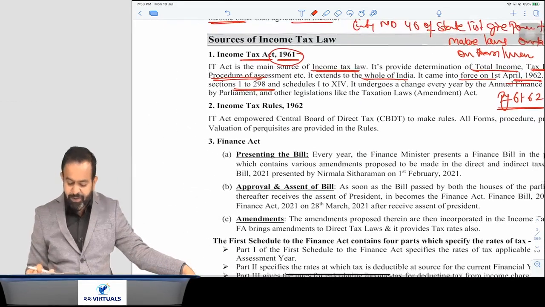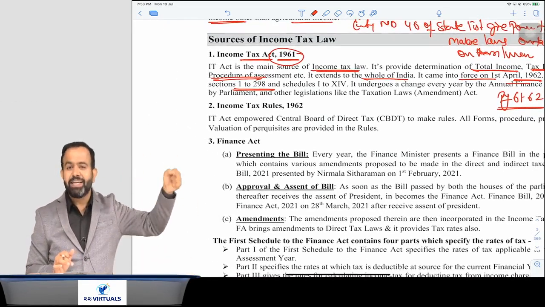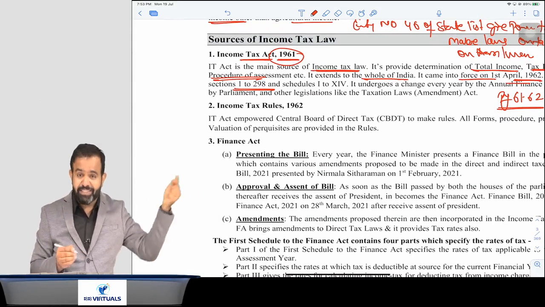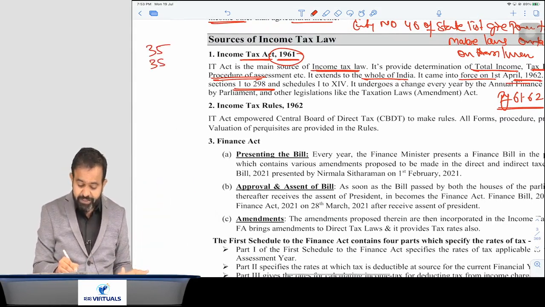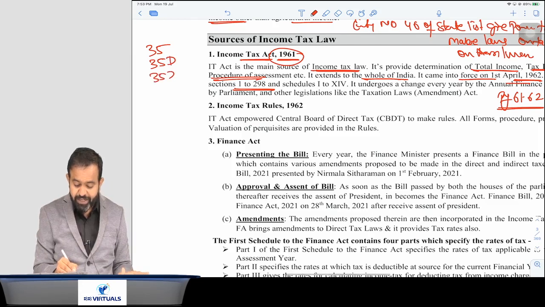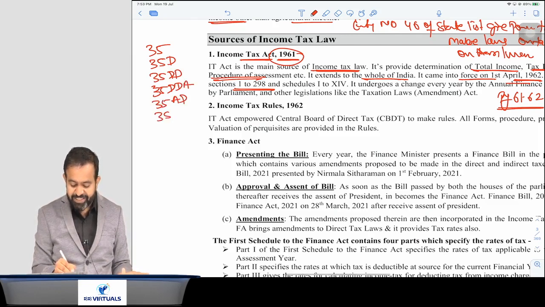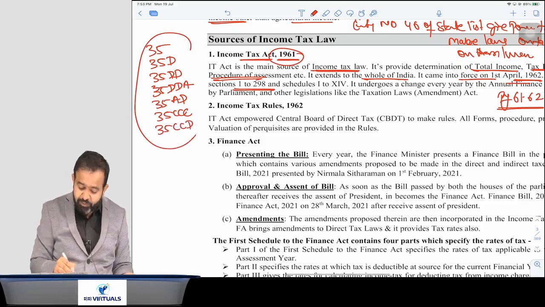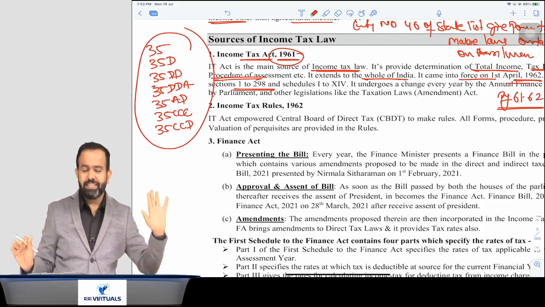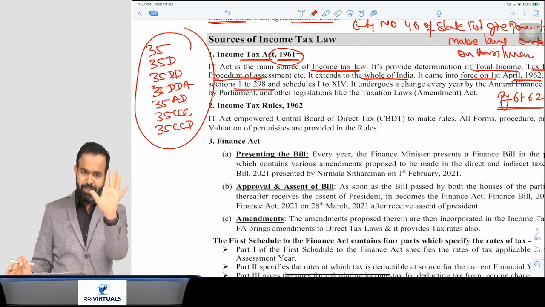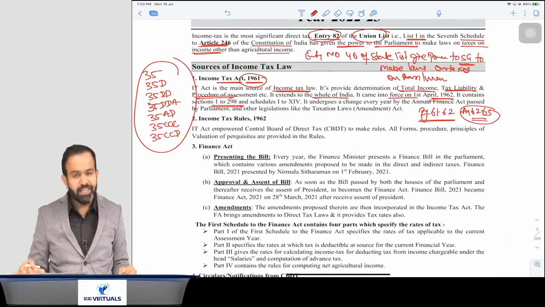How? Because guys, here 1 to 298 is a number, but if you check one section, that is section 35 itself. So there is one section 35. After that there is a section 35D also, 35DD also, 35DDA also, after that 35AD also, after that there is 35CCC also, 35CCD also. So in 35 itself there are this much sections. So obviously in income tax I can say that there will be approx 500 section in the income tax act.